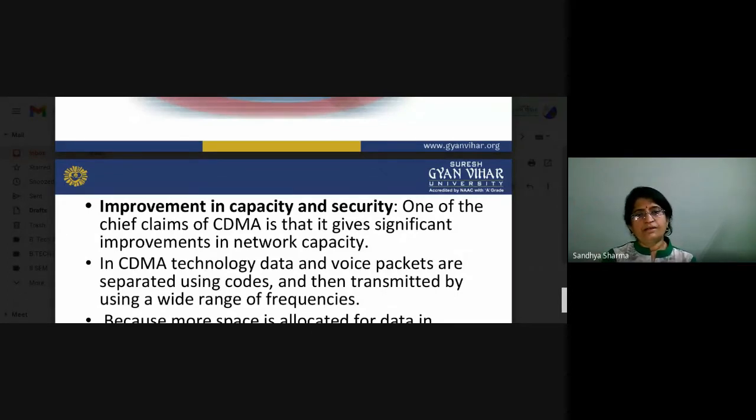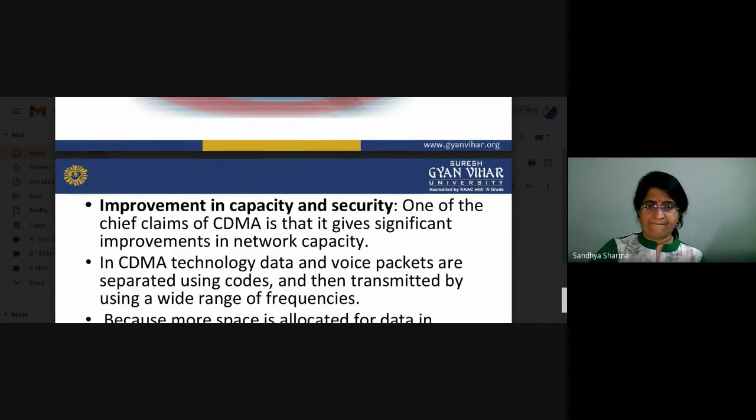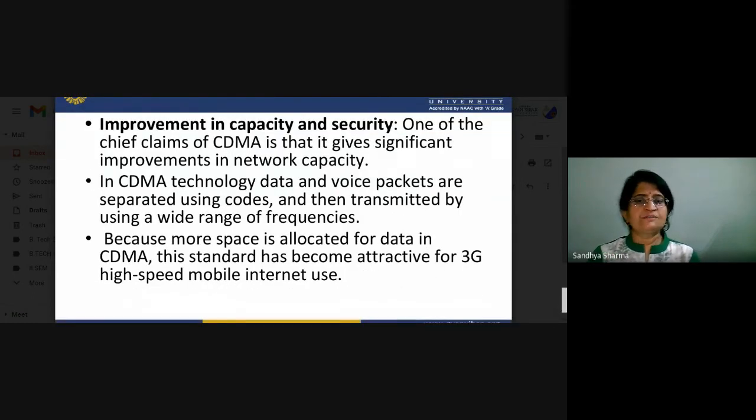Now, how is there improvement in capacity? One of the chief claims of CDMA is that it gives significant improvement in network capacity. In CDMA technology, data and voice packets are separated using codes and then transmitted using a wide range of frequencies. Because more space is allocated for data in CDMA, this standard has become attractive for 3G high-speed mobile internet use.